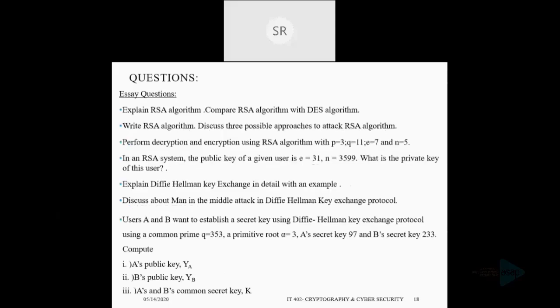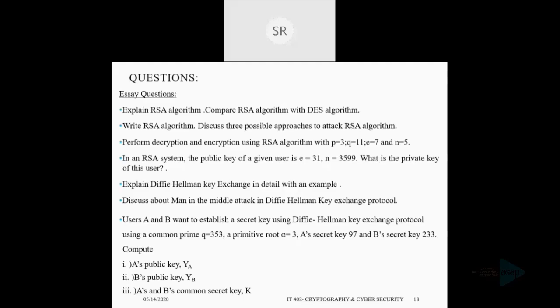And as essay questions, I have included part 1 also, that is RSA related questions. So as an essay question, you can expect: explain what the RSA algorithm is and compare the RSA algorithm with the DES algorithm. See, RSA is a public key crypto system.